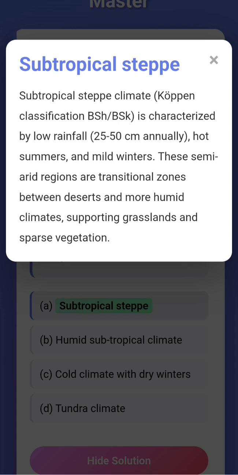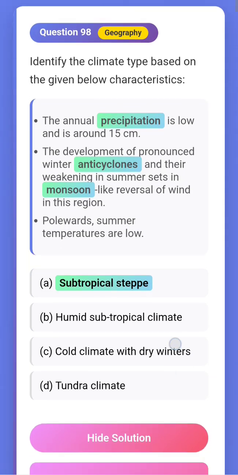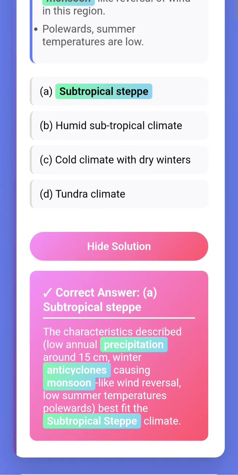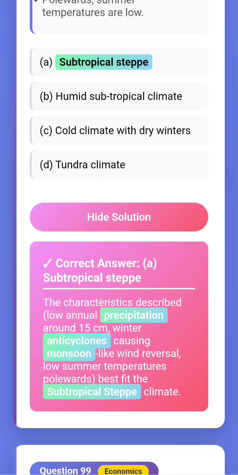These semi-arid regions are transitional zones between deserts and more humid climates, supporting grasslands and sparse vegetation. So the characteristics described, low annual precipitation and winter anticyclones, point to subtropical steppe.